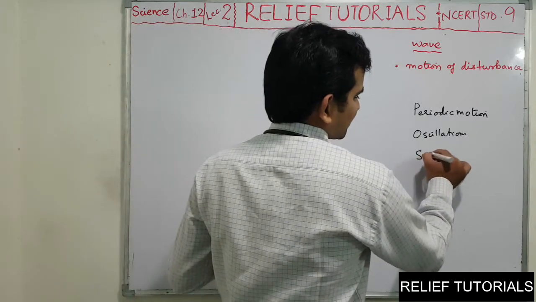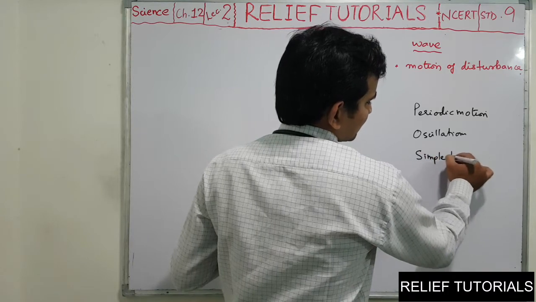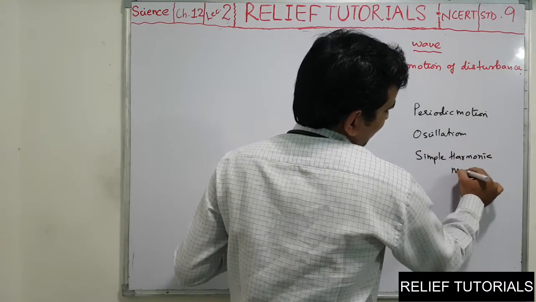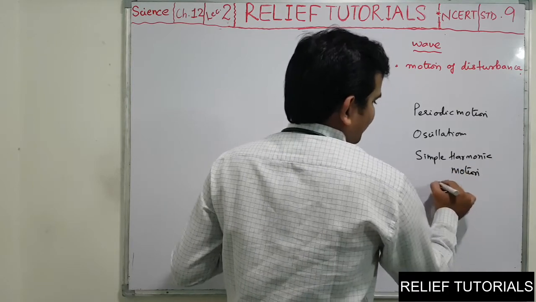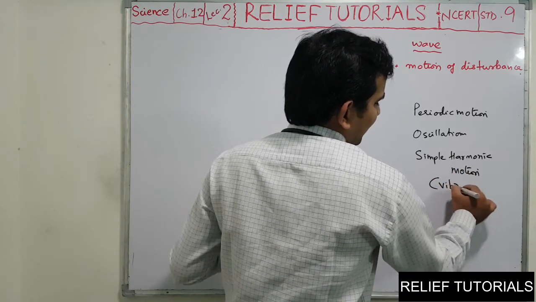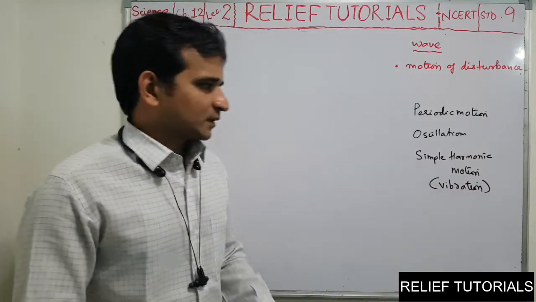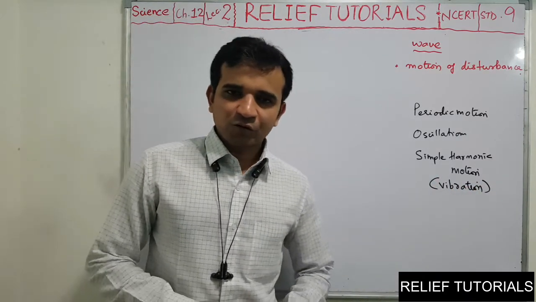And lastly, we have seen simple harmonic motion. In very simple language, it is also called vibration.